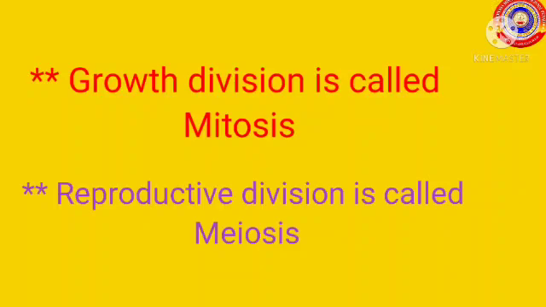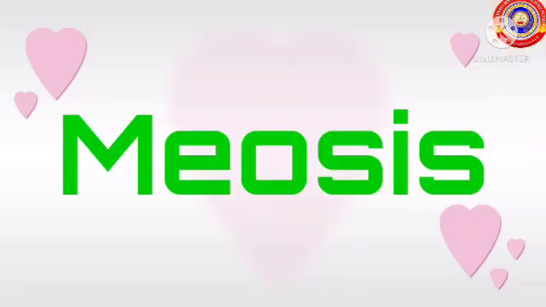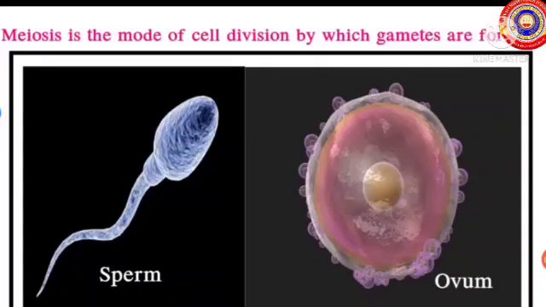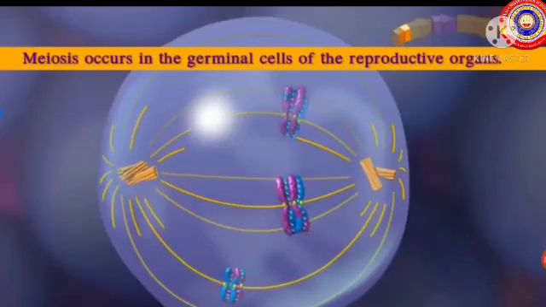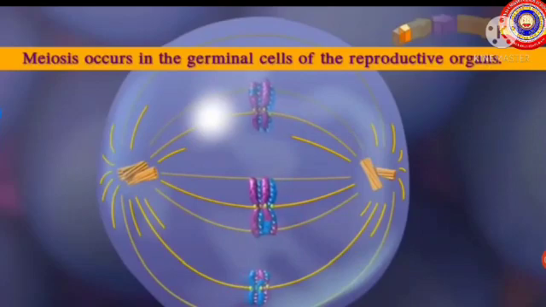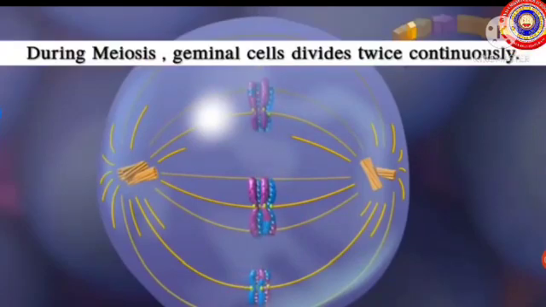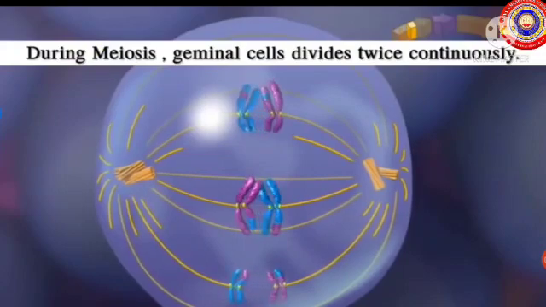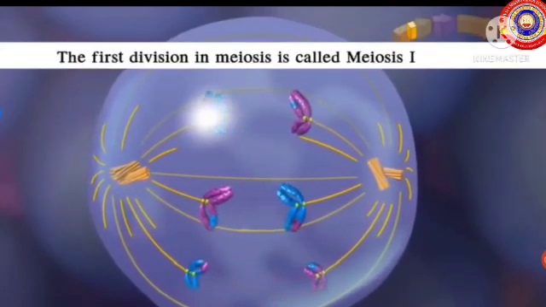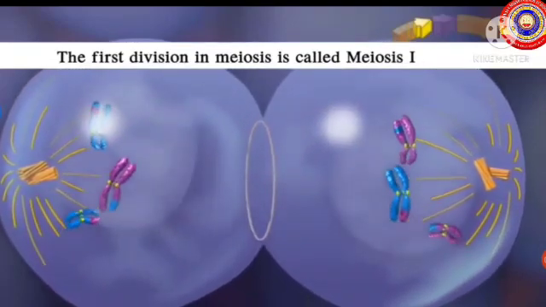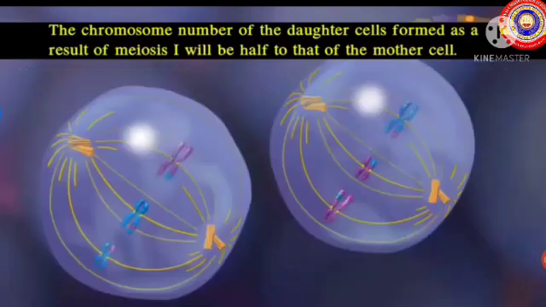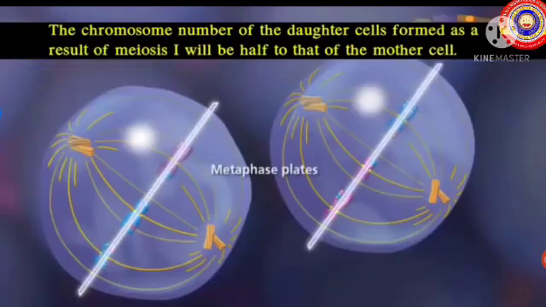Growth division is called mitosis. Reproductive division is called meiosis. Now let's learn how meiosis division takes place. Meiosis is a mode of cell division in which gametes are formed. Meiosis occurs in the germinal cells of the reproductive organs. Germinal cells in the humans have 46 chromosomes and they divide twice continuously. These divisions in meiosis are known as meiosis 1 and meiosis 2 respectively.